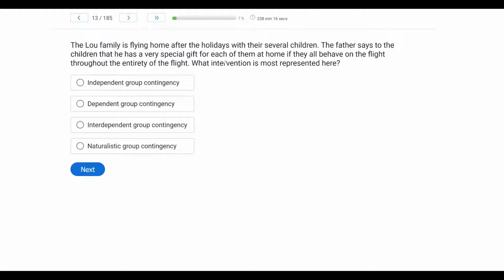So we have an intervention question, and a pretty straightforward one, I'd say. I don't think it's too complicated if we're fluent. And remember, fluency is always number one and our key to passing this exam. So, what do we know about our situation? Well, we know the Liu family's flying home. They have several children. The father says he has a gift if they all behave on the flight. And so this is our key here, because we're looking, of course, at a group contingency.